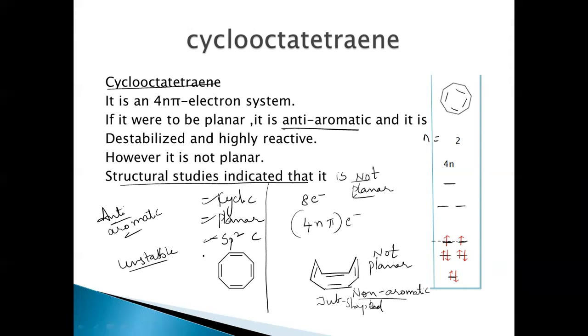Right. So this is about cyclooctatetraene. By acquiring the tub shape, it escapes from the destabilizing effect of anti-aromaticity. Just by acquiring this tub shape, it is becoming non-planar, thereby escaping from the destabilizing effect of this anti-aromaticity.